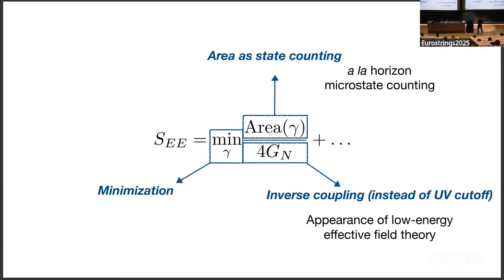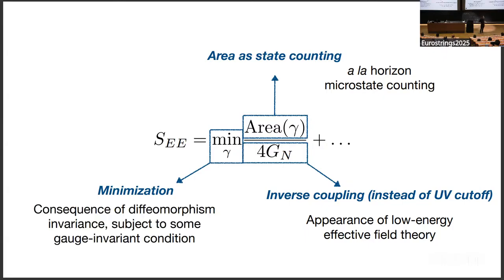And lastly, and importantly, I would like to understand the appearance of this minimization problem, why it picks out a minimal area. And of course, if we think about this, this has something to do with diffeomorphism invariance, right? We can't pick some fixed fiducial surface. We have to pick a surface that minimizes things. But this is subject to some gauge invariant condition. And here in AdS/CFT, of course, the gauge invariant condition is that we fix a boundary region of the CFT.